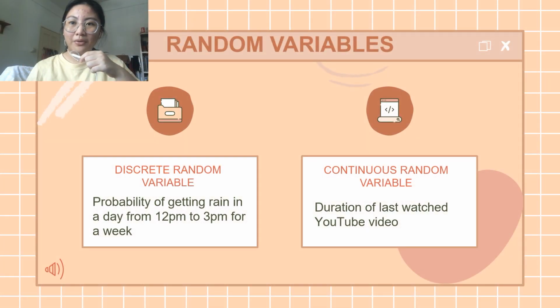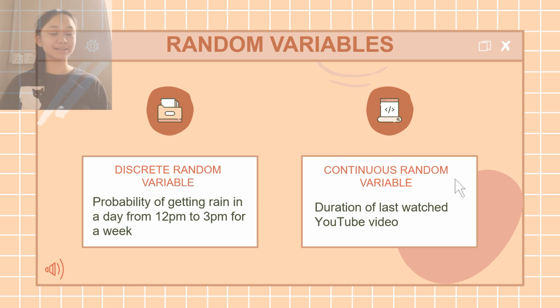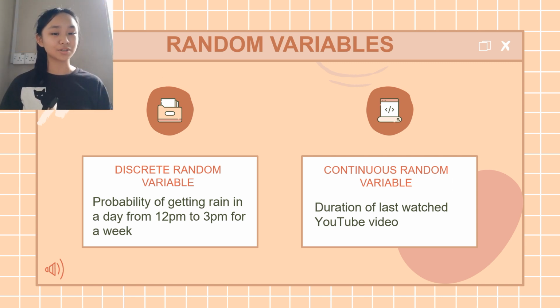These are the random variables that we have chosen. Our discrete random variable is the probability of getting rain in a day from 12 p.m. to 3 p.m. for a week. And our continuous random variable is the duration of their last watched YouTube video.